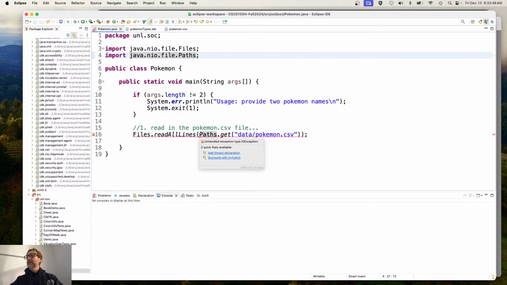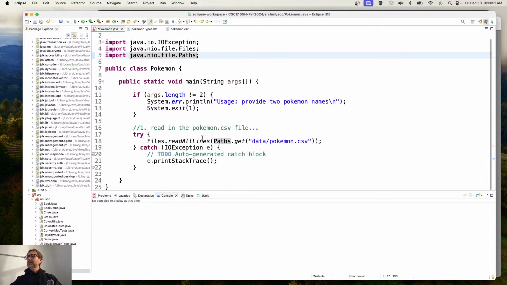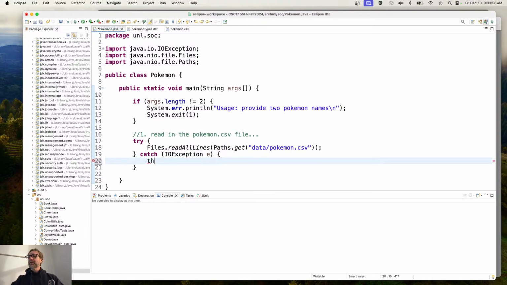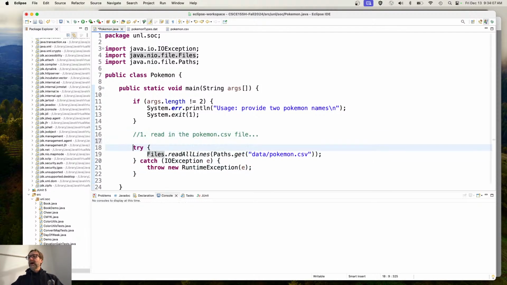There we go, and that's going to throw an IO exception. So I'll surround that with a try catch. And when you're forced to surround something with a try catch, you just rethrow it. So throw a new RuntimeException, catch and release basically, of e. There we go. And so I need to create that.